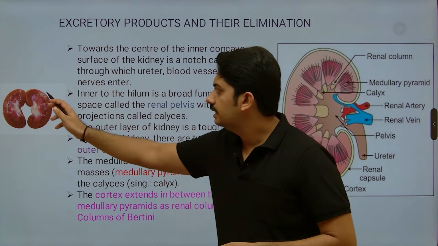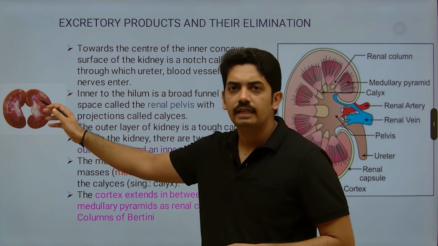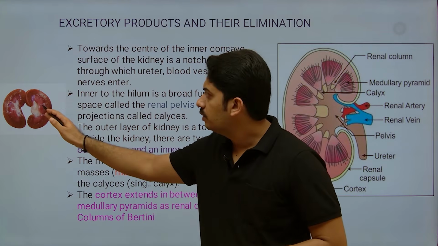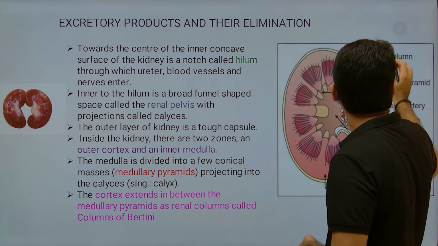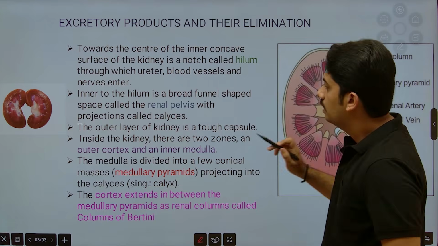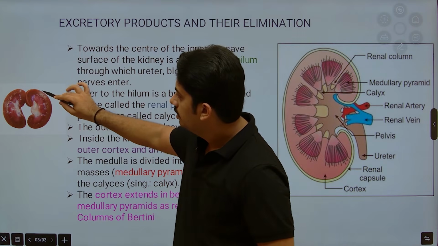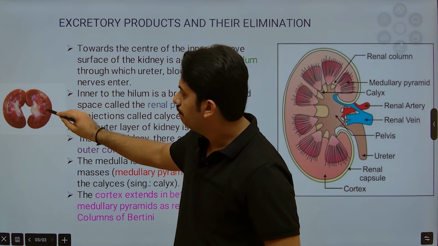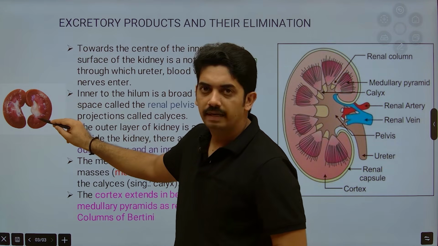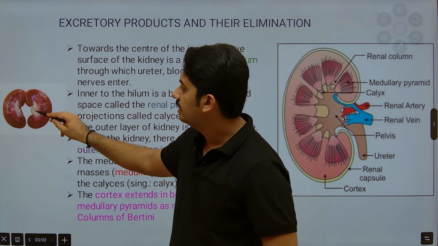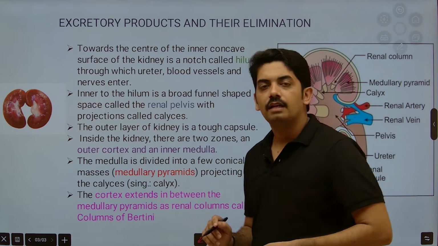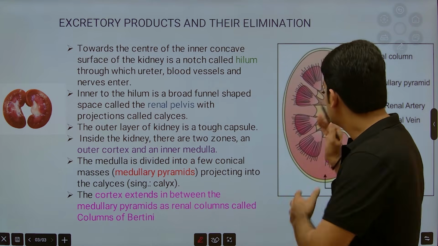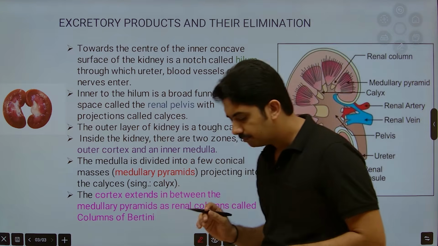Now see here, this is the real kidney in its longitudinal section. Clearly you can observe the different regions here. I will show you. The peripheral region, this is the cortex, and this little pinkish region, this is the medulla, and this white color region is the renal pelvis. So these are the three main regions of the kidney. We will study them in detail here.